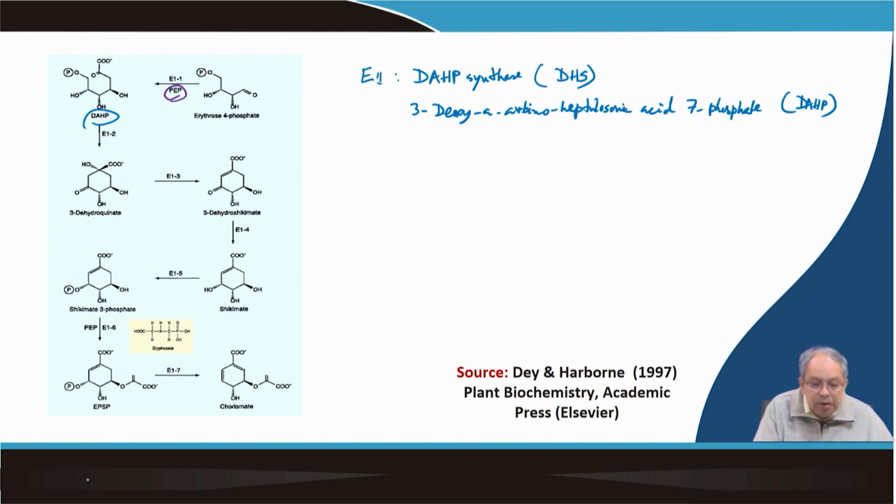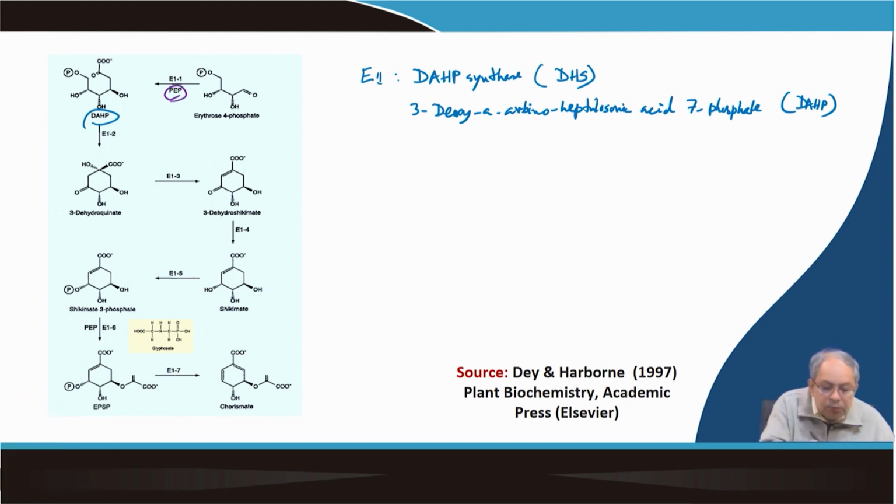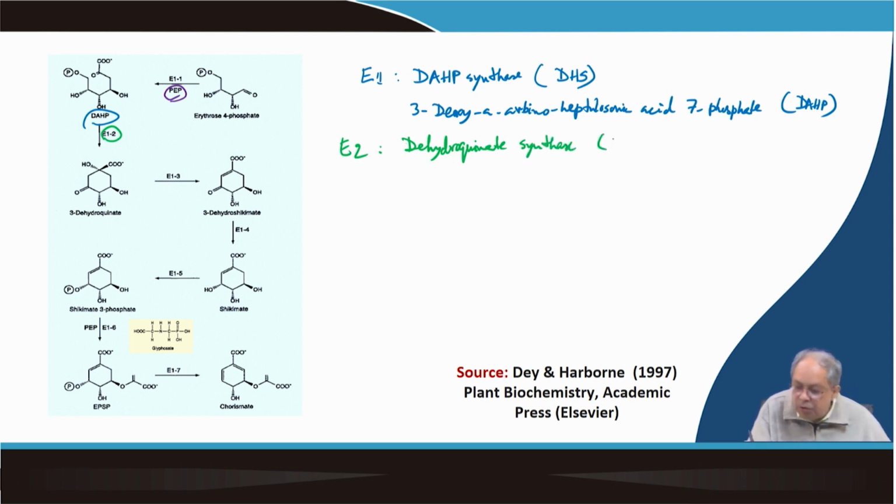The enzyme E2 is dehydroquinate synthase, which we also call DHQS. The next enzyme is E3, where dehydroquinate is converted into dehydroshikimate, or dehydroshikimic acid.